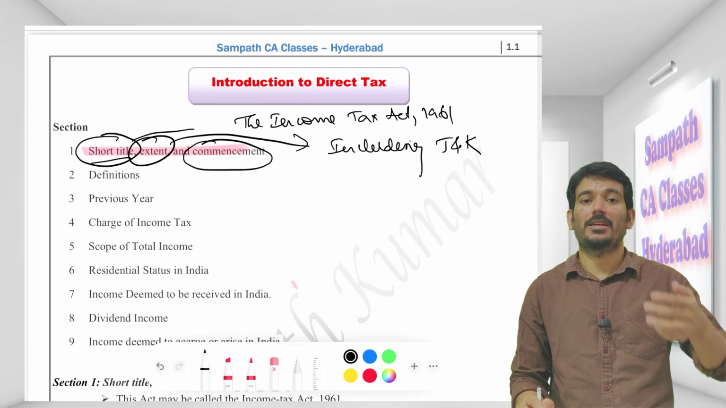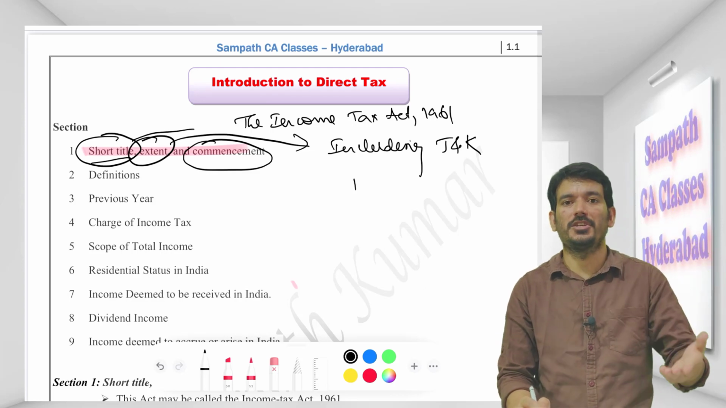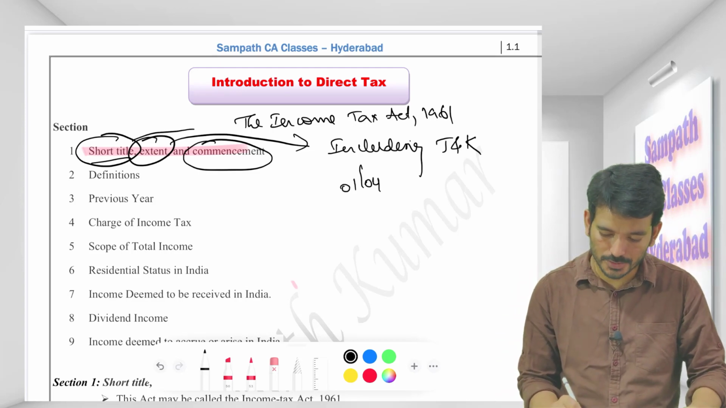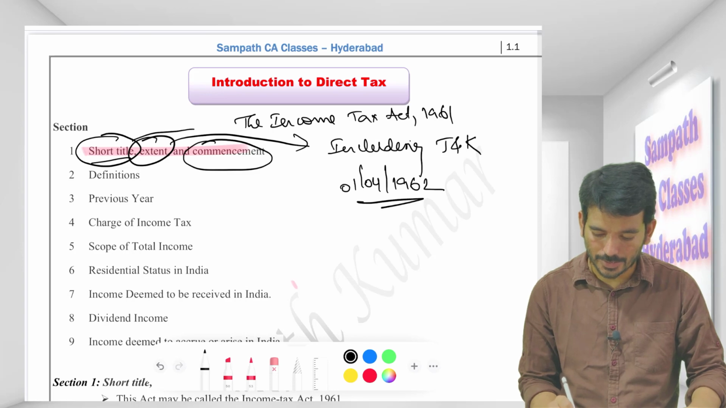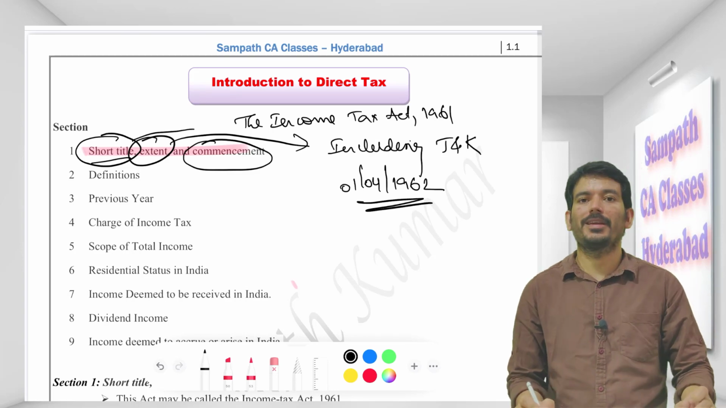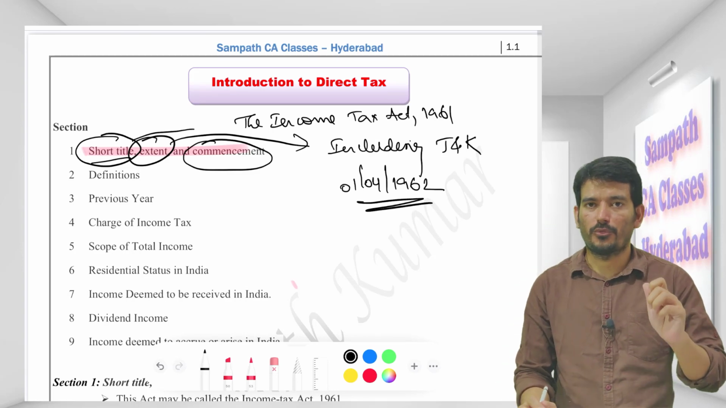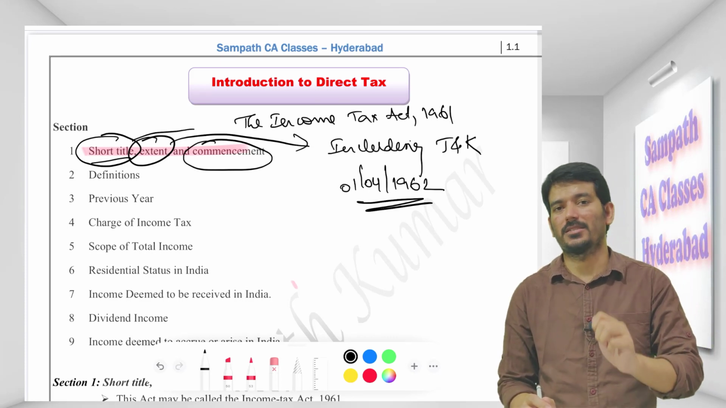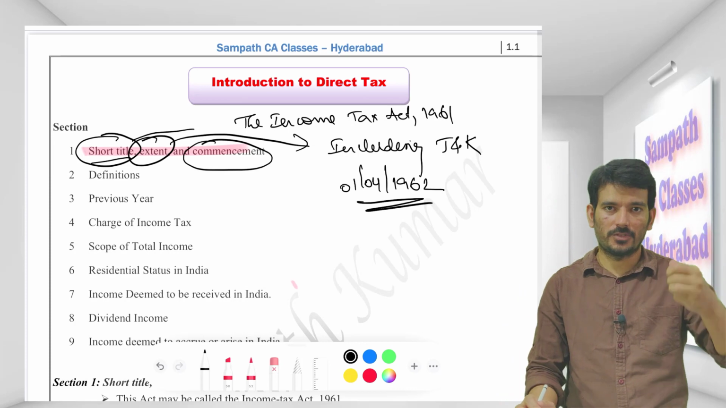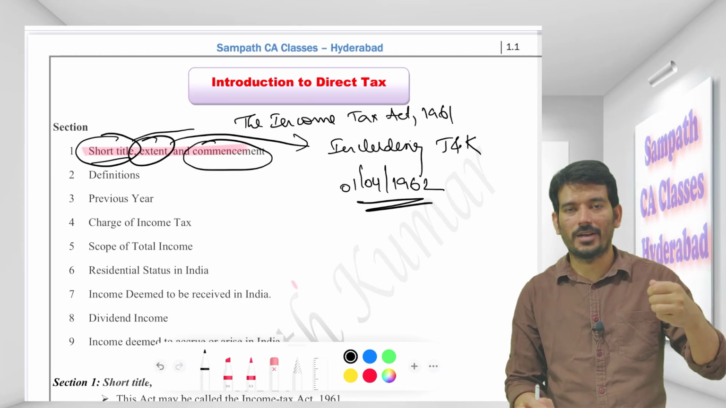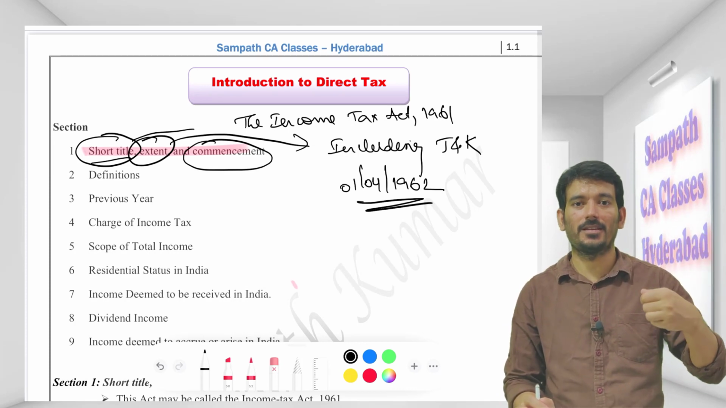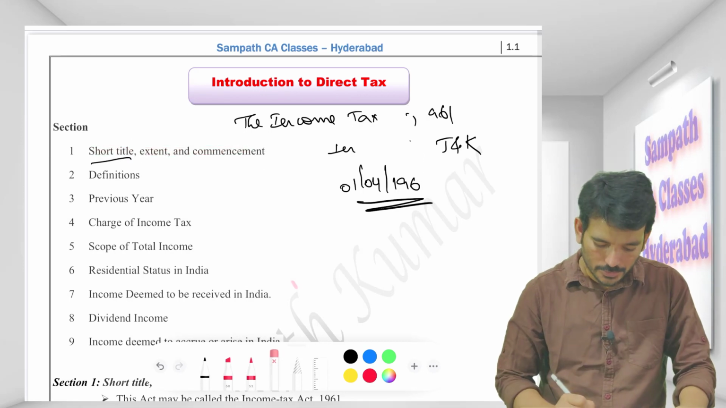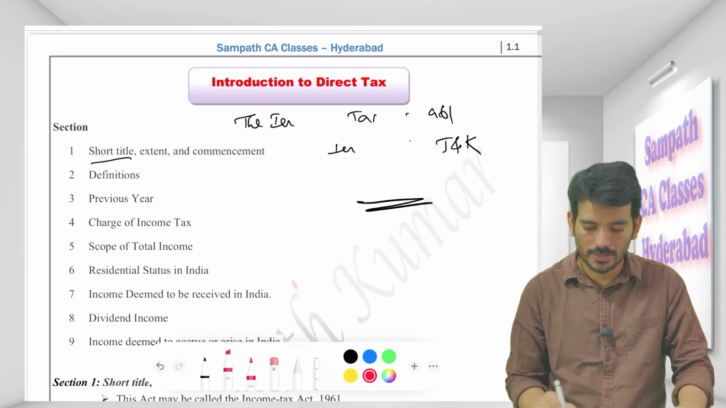Commencement. When I say commencement, it is starting from which date? That is 1st of April 1962. So don't make this mistake. It is not 1st April 1961. It is 1st April 1962. That is the assessment year. In examination, if they give the bits, don't write 1st April 1961. It is rather 1962. Right. So that sums up section number 1.